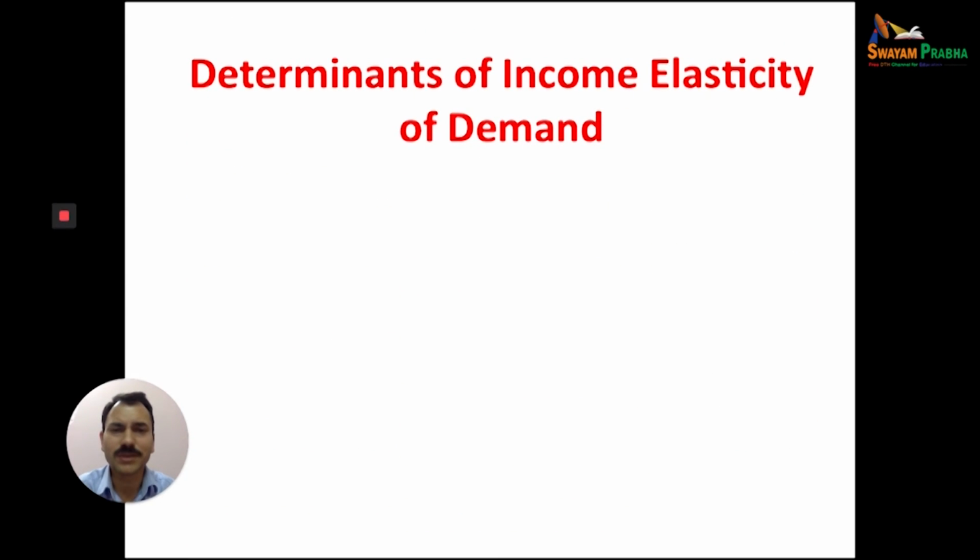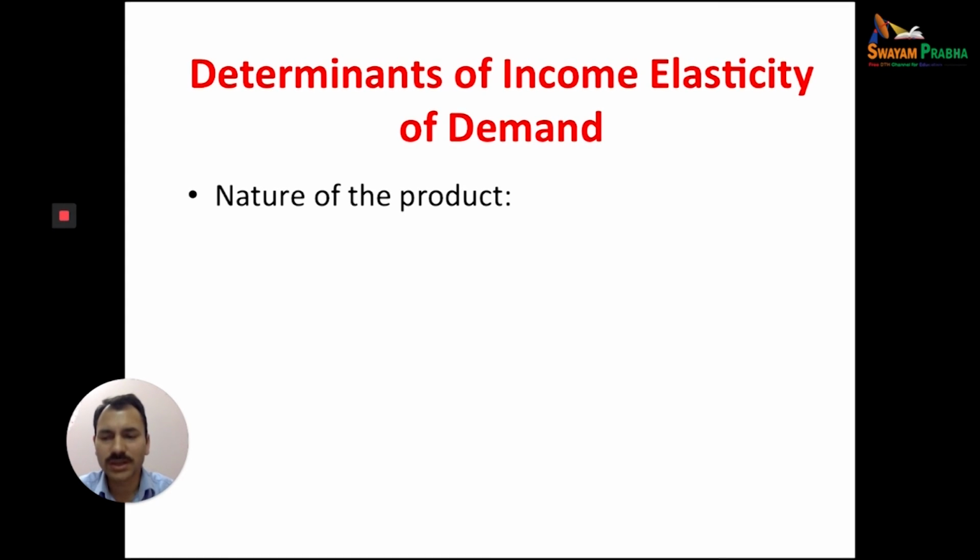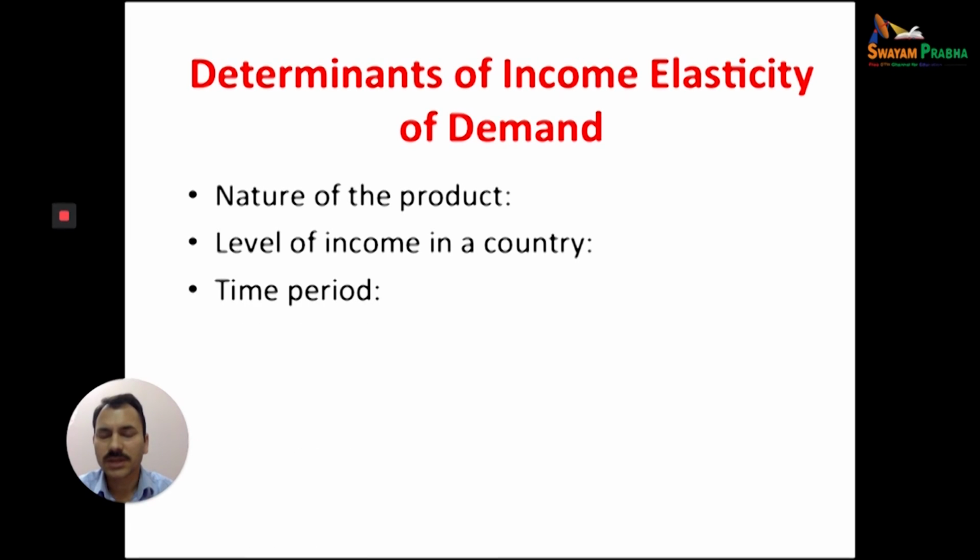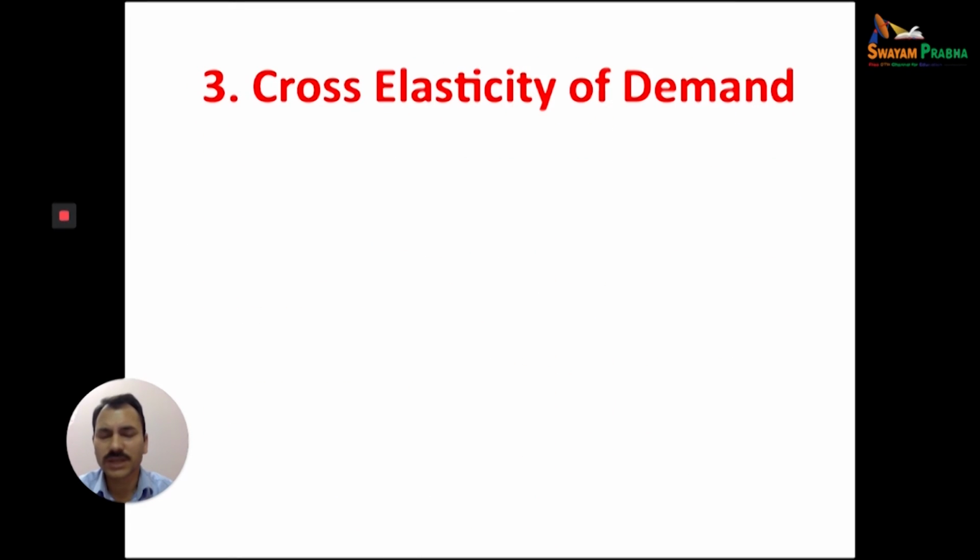Let us discuss the determinants of income elasticity of demand. Again, the nature of products: it depends upon whether the commodity is perishable in nature or durable in nature, which type of commodities. The level of income of a country is again very, very important. More income, more expenditure, more purchasing power, more demand. It depends on the level of income in a country. Time period is another important factor.